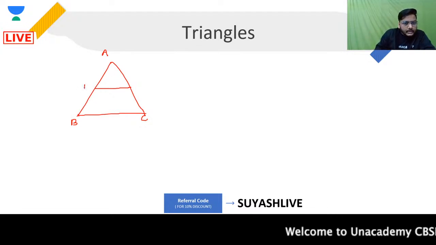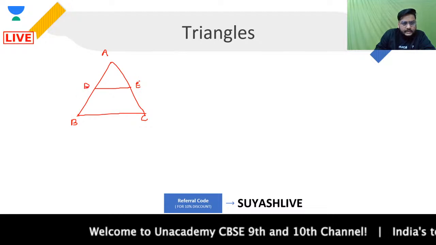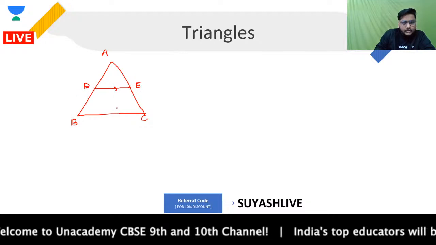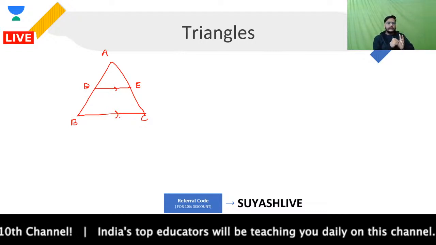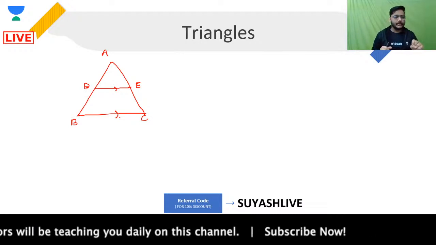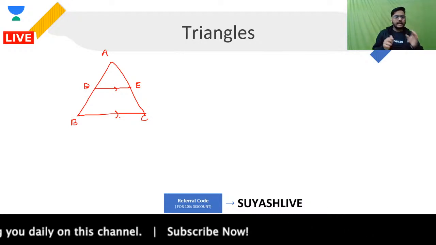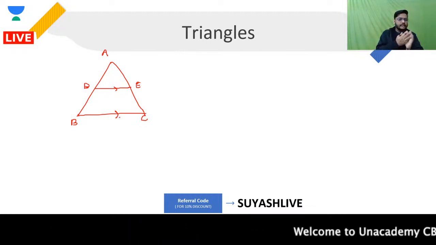So if I'm talking about any line DE, it is not given to me that D and E are midpoints, but it is given to me that DE is parallel to BC. That's all. It is not given that D and E are the midpoints of the sides AB and AC, but D and E are connecting a line which is parallel to the side BC.